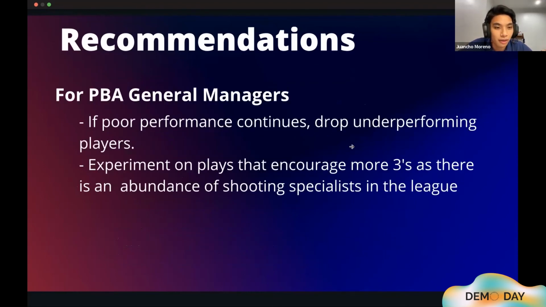Moving forward, for PBA general managers, if their poor performance continues, we suggest that they drop the players in the underperforming player cluster, and we also suggest that they experiment on plays that encourage more threes, as there's an abundance of shooting specialists or shot takers in the league. So we'd want the general managers to leverage on that, hopefully.